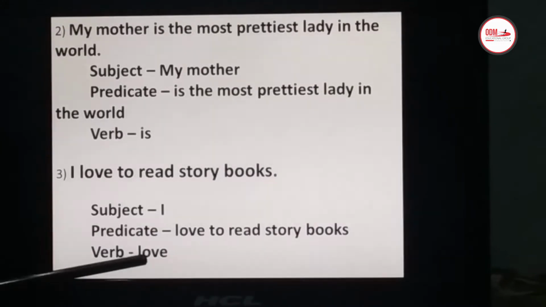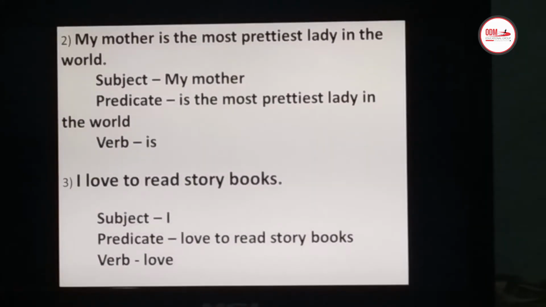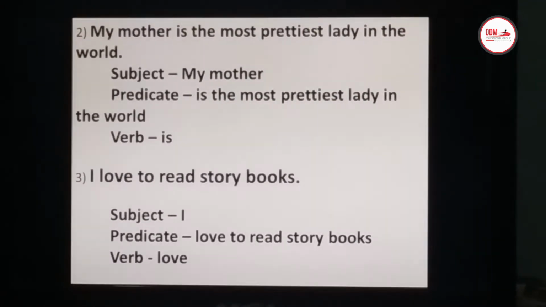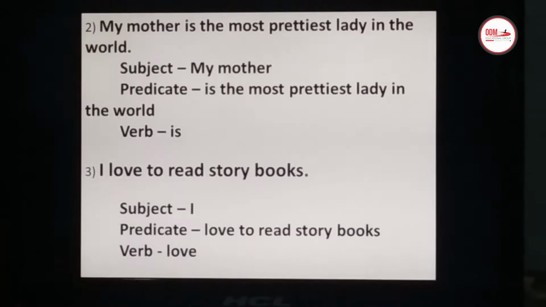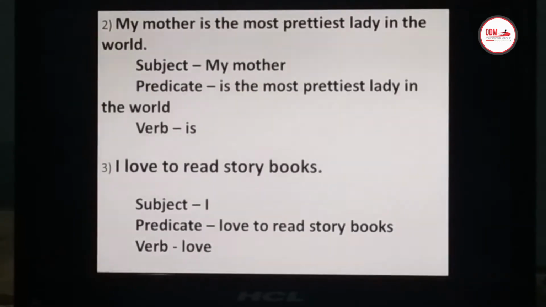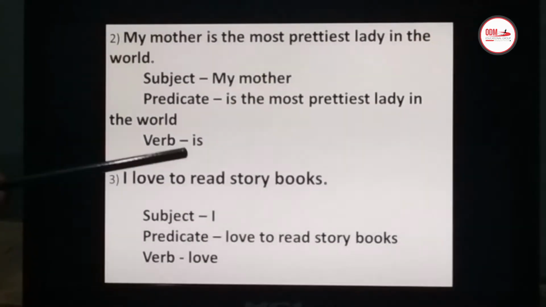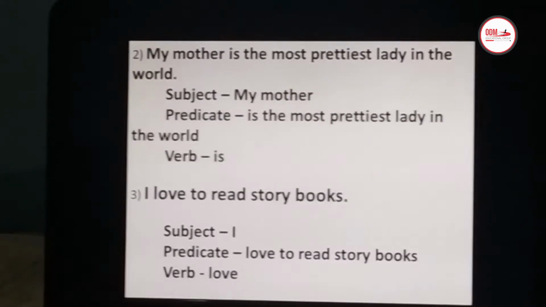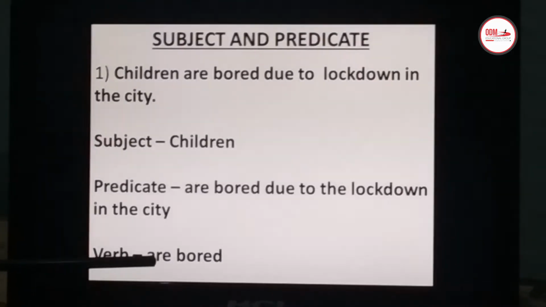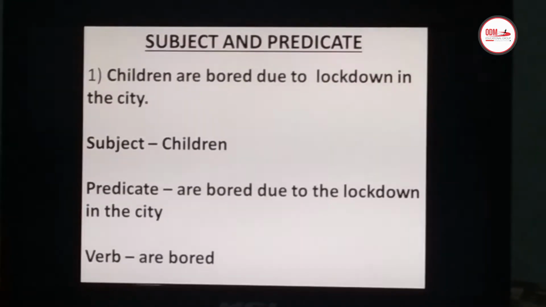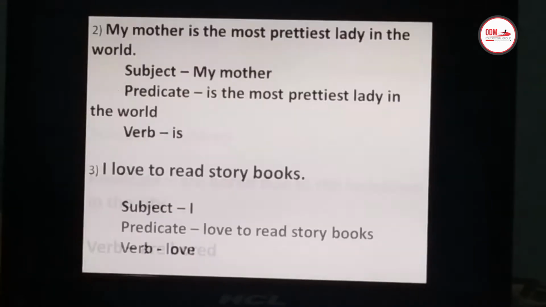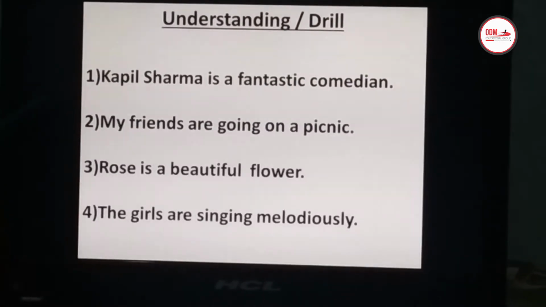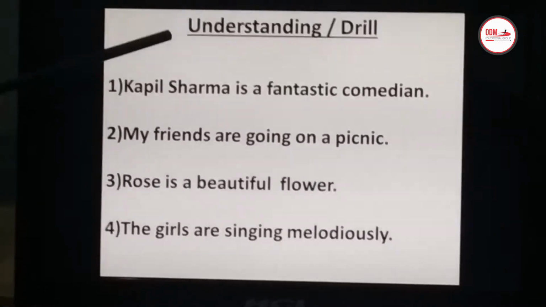The verb is love. So, accordingly, you have to identify in the sentence which is the subject, which is the predicate, and in the predicate which is the verb. You should always keep it in your mind that it begins with a verb. Everywhere you see here love, here is, here are. So it begins with the verb. Coming to the next, I have given you some examples, some questions where you have to drill it.